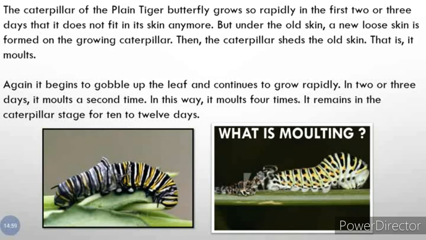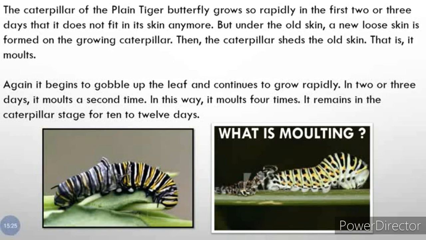Then the caterpillar sheds the old skin, that is its molt. Again it begins to gobble up the leaf. Gobble means eat very fast with some noise, and continue to grow rapidly. In 2 or 3 days it molts a second time. In this way it molts 4 times. It remains in the caterpillar stage for 10 to 12 days.